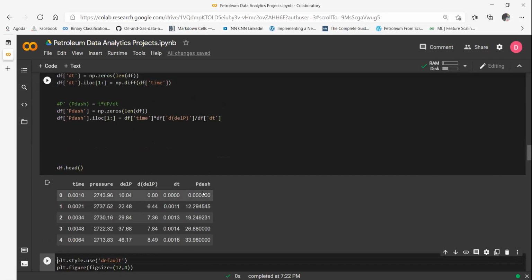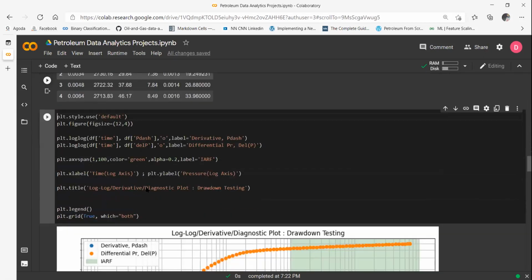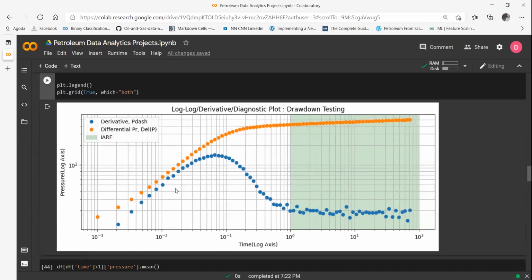Next up, what you have to do is plot. You have to take log scale. Y-axis also has to be log. X-axis also has to be log. And then you have to plot on X-axis time. On Y-axis, you have to plot two things. One is pressure derivative, which is P dash, and one is delta P, which is this thing, del P. Okay. And once you run it, the plot looks like this. Okay, let's run it again.